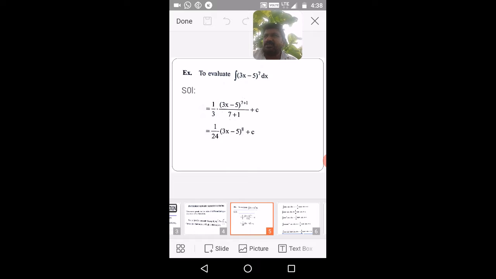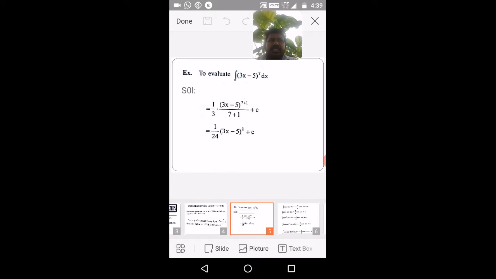Then differentiate the equation with respect to x: d by dx of (3x minus 5) equals d by dx of t, finally 3 into 1 minus 0 equals dt by dx, so 3 equals dt by dx, or dx equals dt by 3.